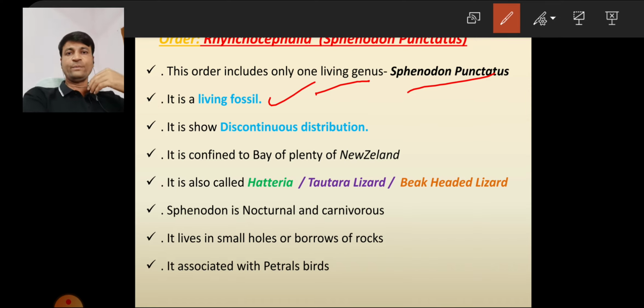Suppose we human beings, when we reach 50 years, everything has changed, external and internal. But this organism, Sphenodon punctatus, without changing its character since many decades, looks the same, external and internal, no changes. That is the uniqueness of Sphenodon punctatus. That's why I call it a living fossil.